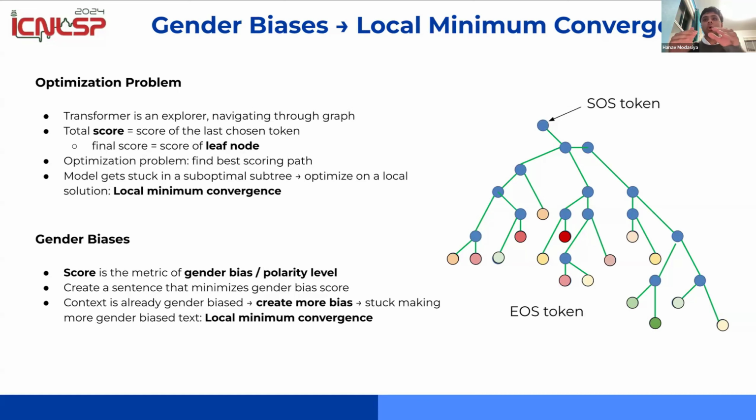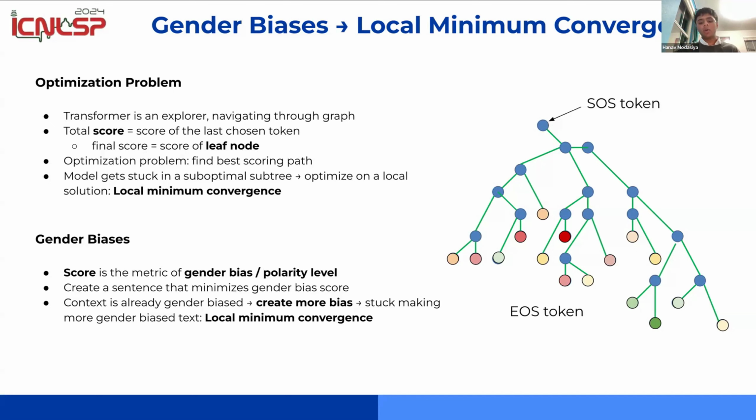Now, if we say that the score is actually a gender bias score, a metric of how much gender bias a sentence has, then if you ever create a biased sentence and the context is so highly attentioned that you can't leave that bias, it's essentially as if you're in local minimum convergence. So really the problem becomes an optimization problem where we have to create a sequence of tokens from the start token to the end token that optimizes on the bias score by choosing the least bias.